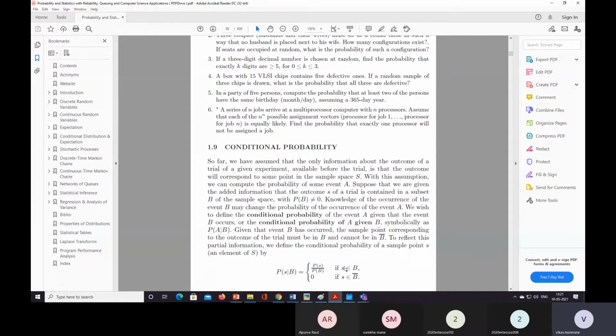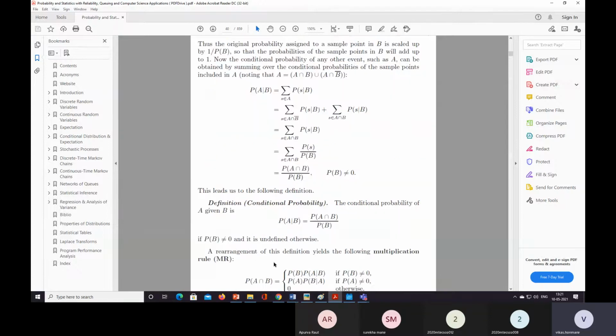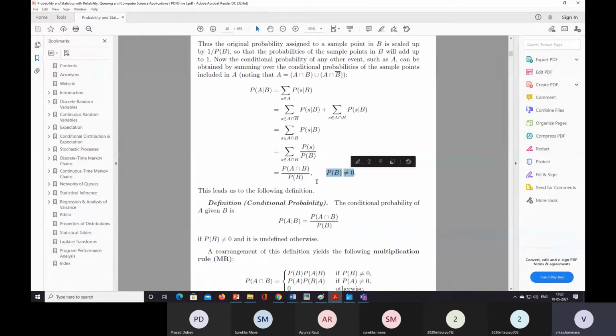So if the sample point belongs to B, then we have this definition: probability of S divided by probability of B. Otherwise zero, if S belongs to B complement, meaning the sample point is not present in B. We do not go into the details of this derivation. We can directly see that probability of A given B is equal to probability of A intersection B divided by probability of B, and here the condition is that the probability of B